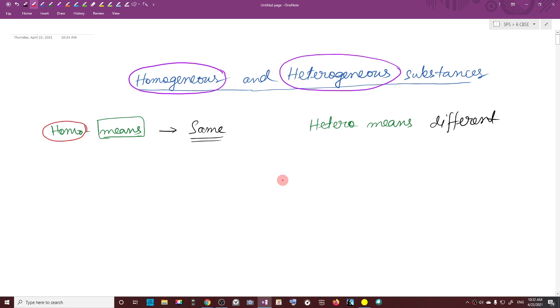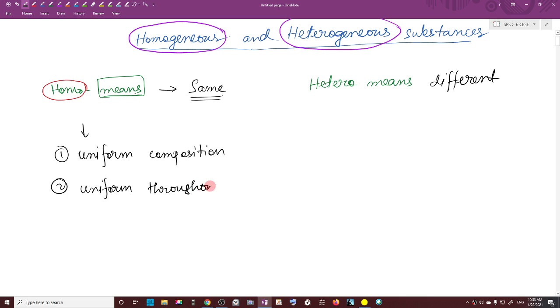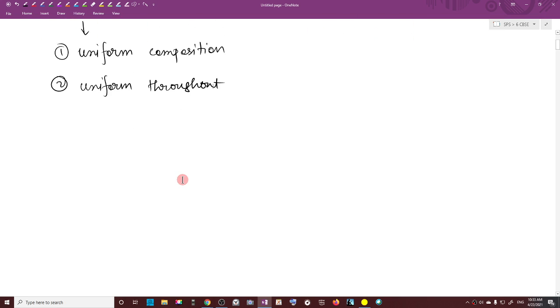Now, homogeneous substances are those substances that have, number one, uniform composition, and number two, it must have uniform composition everywhere. That means uniform throughout. Not only uniform composition, but that uniform composition should be throughout. Let me give you an example.